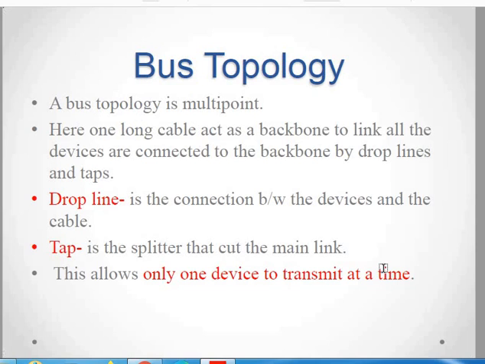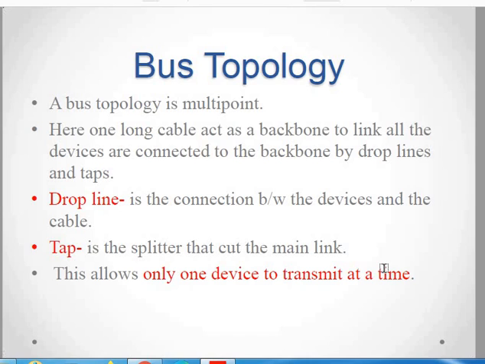Then the next topology is bus topology. Bus topology is also called a multi-point topology. The best example of this multi-point topology is your colony, where a central road is there, and on the two sides there are row houses. Each house will be a separate terminal connected to the central road of the colony. So this is a similar type of bus topology.